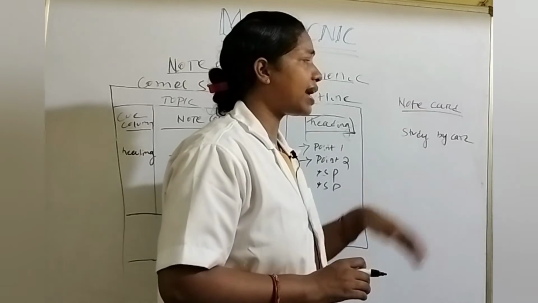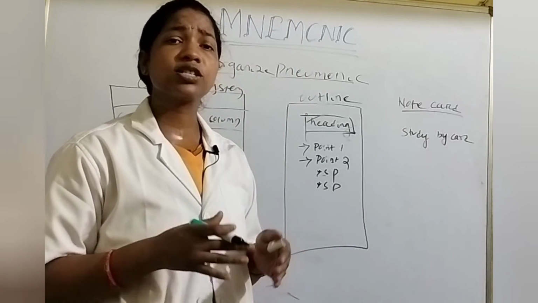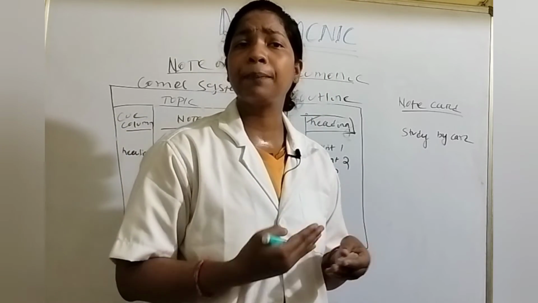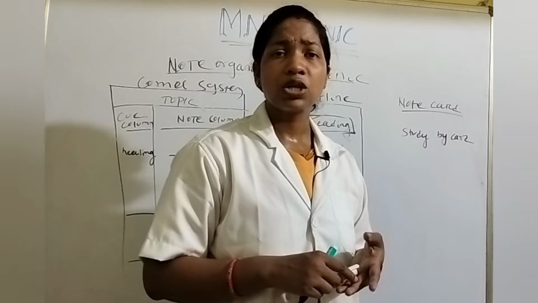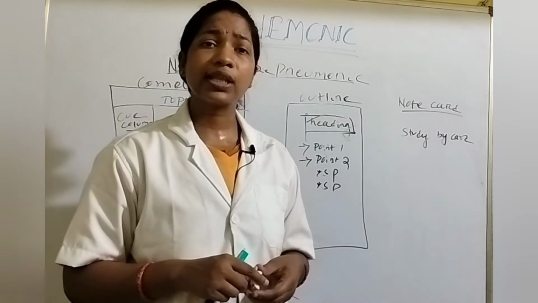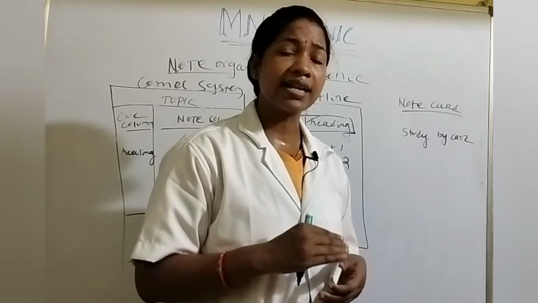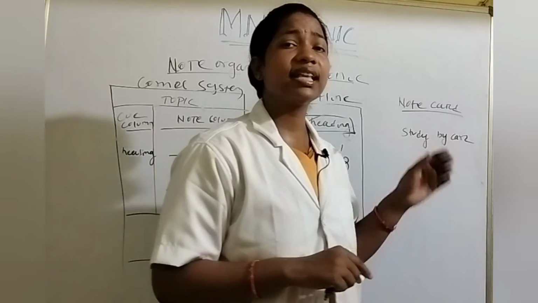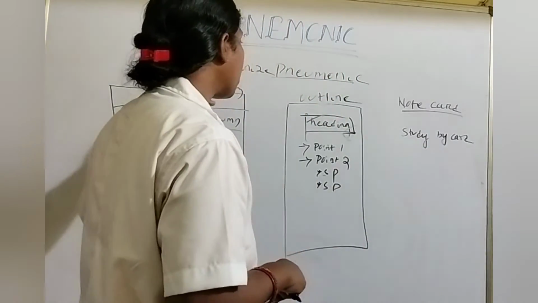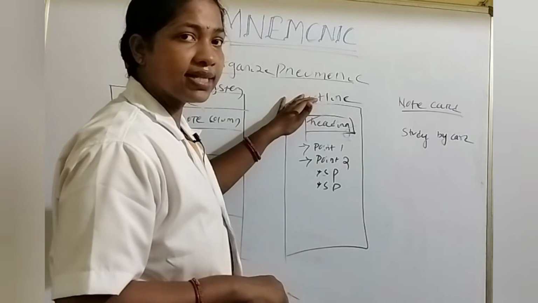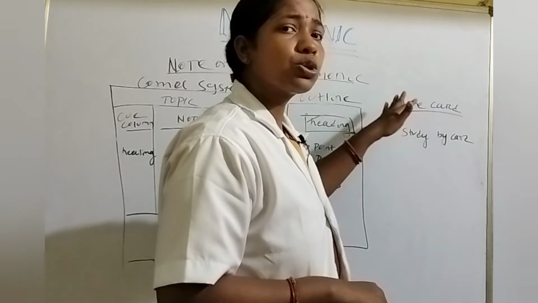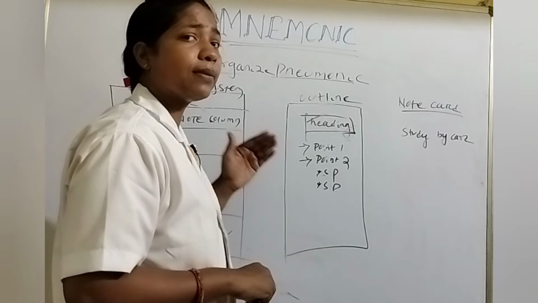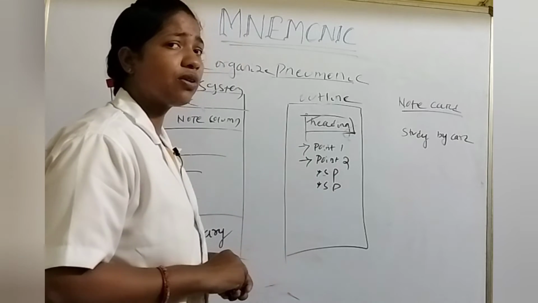Next one is note card. Note card means you study something by using some cards. For example, a child learns A for apple, B for ball by using some flashcards. So that is called note card. When you remember something by using cards or flashcards, that is called note card. So those are the 3 types of note making. First one is Cornell system of note making, second one is outline system of note making, and third one is note card. Through that system of organizing notes, it is also possible for us to remember something. So that is one type of mnemonic.